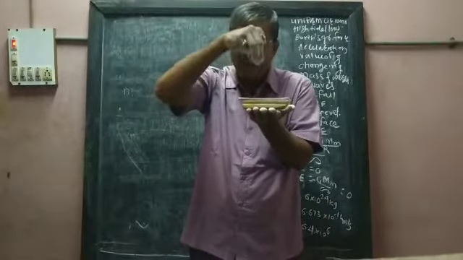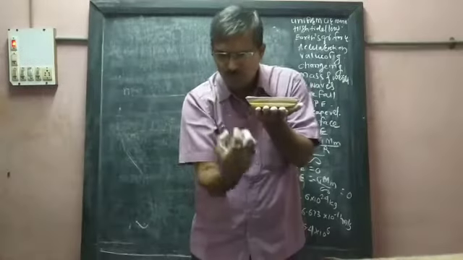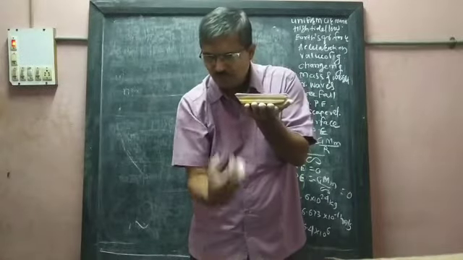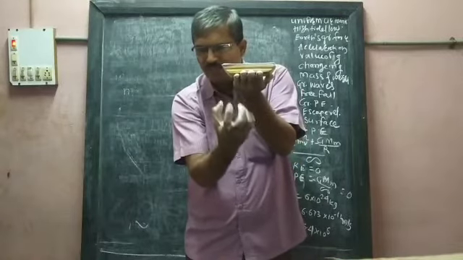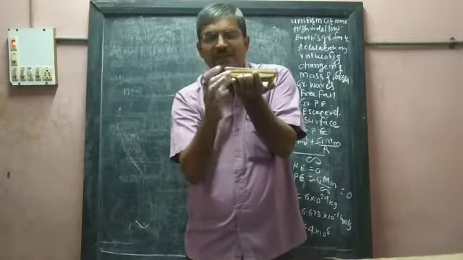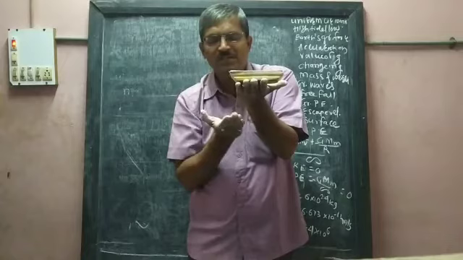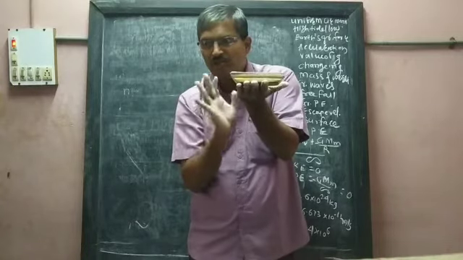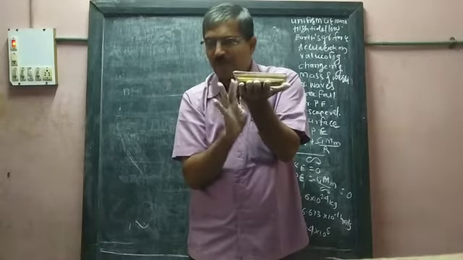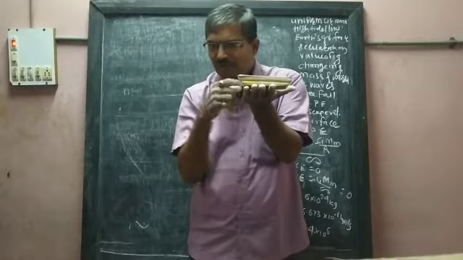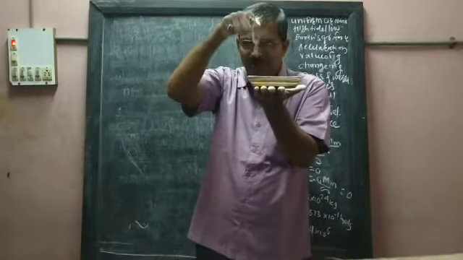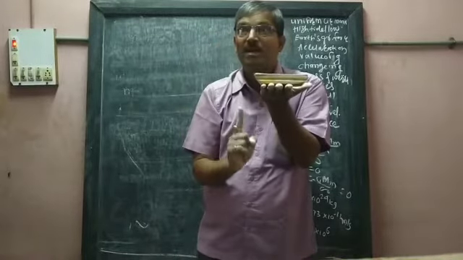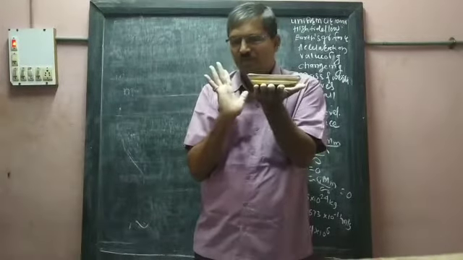Gravitational force is pulling it towards the center of the earth, so the duster is trying to come down, but it is stopped by the force applied by my hand. My muscular force is vertically acting on this duster in the upward direction, therefore it is not falling down.